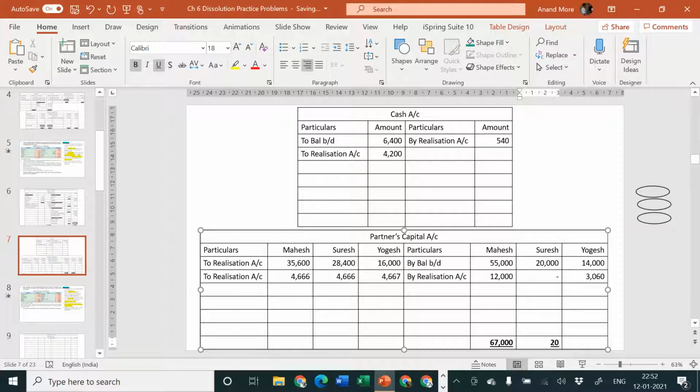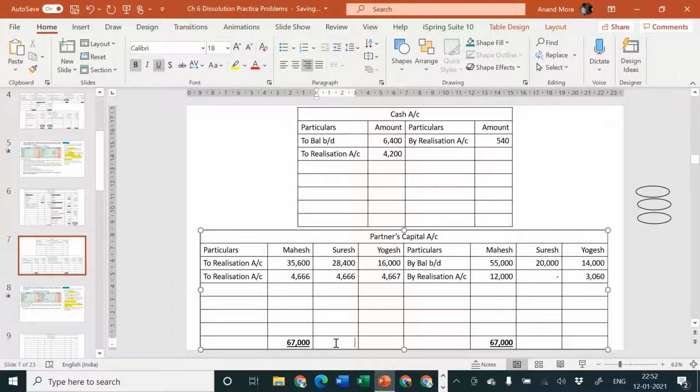Oh, it seems that Suresh capital account is having debit side heavy as compared to credit side, so I'll have to take the total of debit side here. Yogesh is also same situation, only Mahesh capital account credit side is heavy, so I can write Mahesh capital account credit side on both the sides, 67,000.